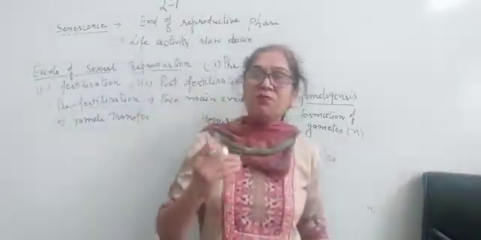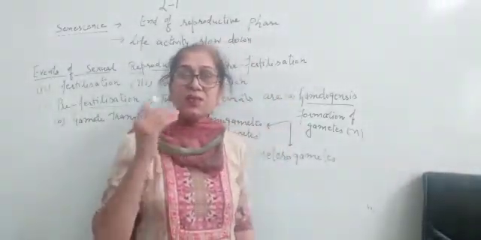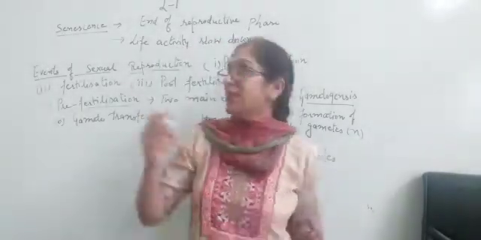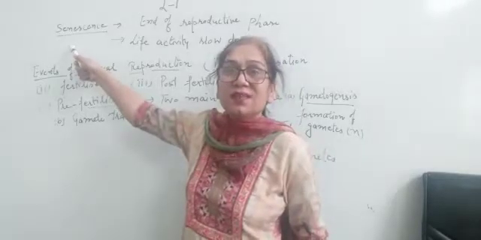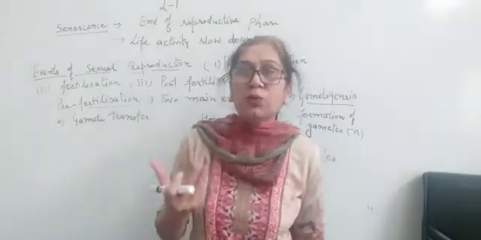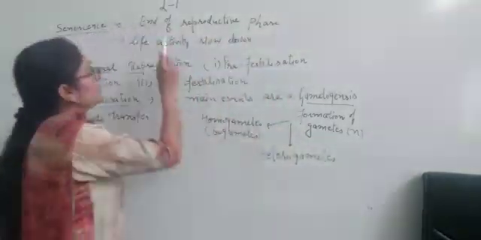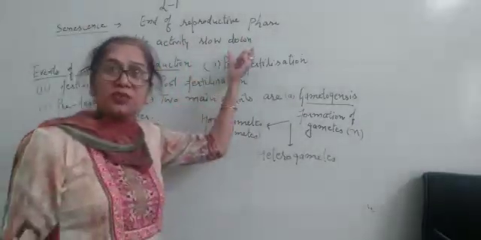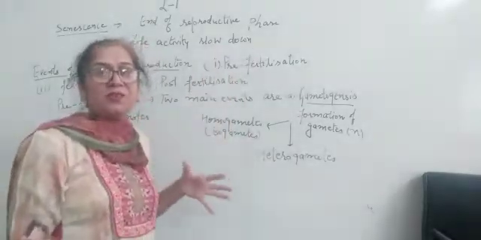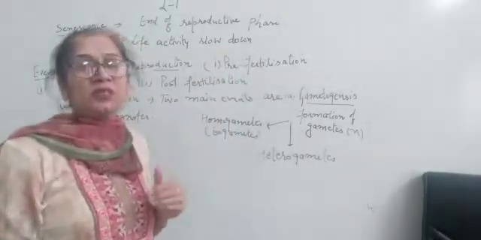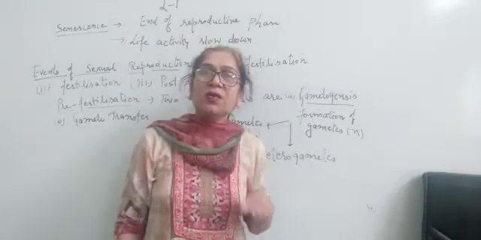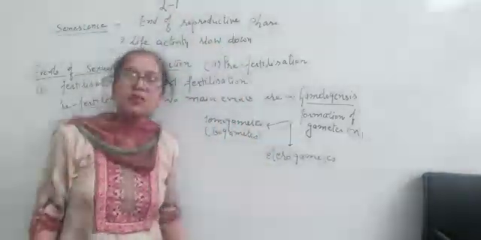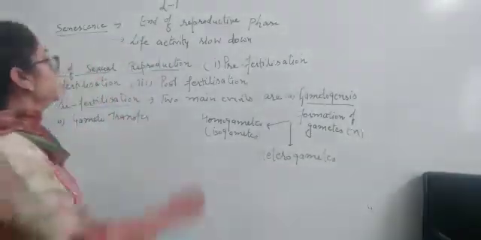When the reproductive phase is ended, means when the organism is not able to reproduce, then you can say that this phase started. This is the sign of that. जिसको आप बुढ़ापा बोलते हो बेटे, तो old age started. Clear? So at the end of the reproductive phase, life activities slow down in this phase. जितनी भी life की activities होंगी, वो बहुत ही slow down हो जाती है. Means metabolism becomes very slow. Clear? So these are the three phases of the life. Clear? Juvenile, reproductive, and the senescence.